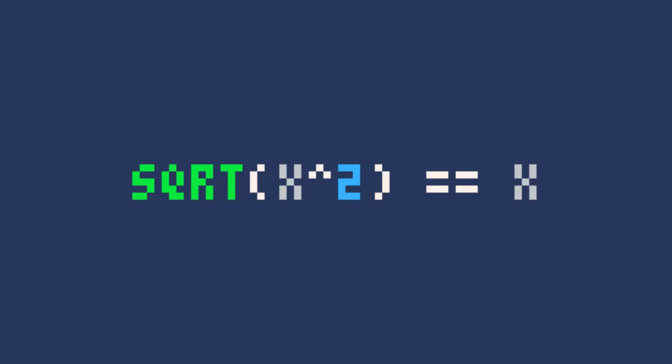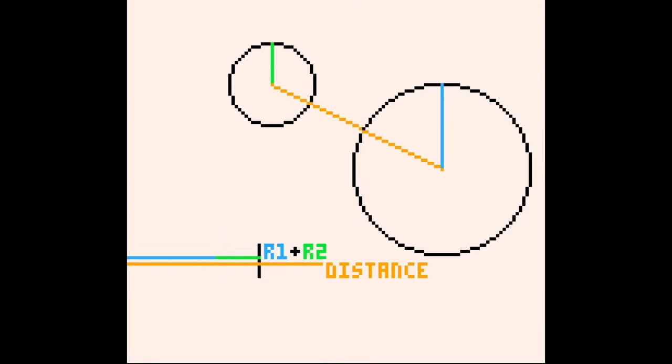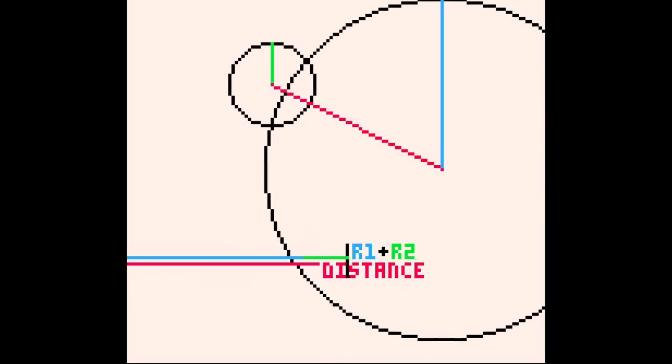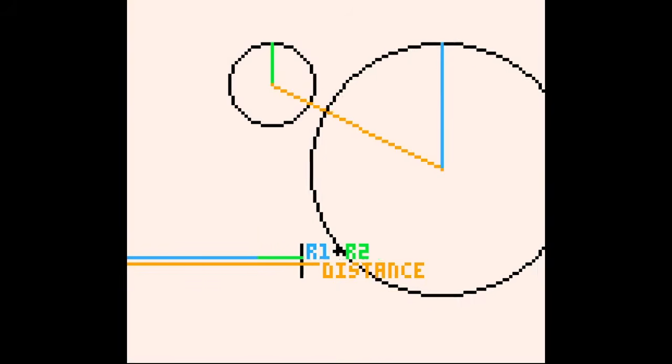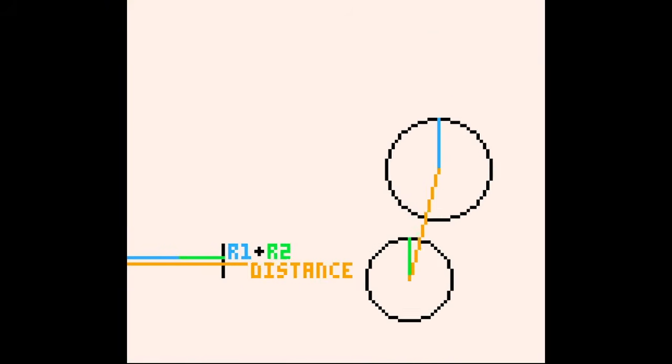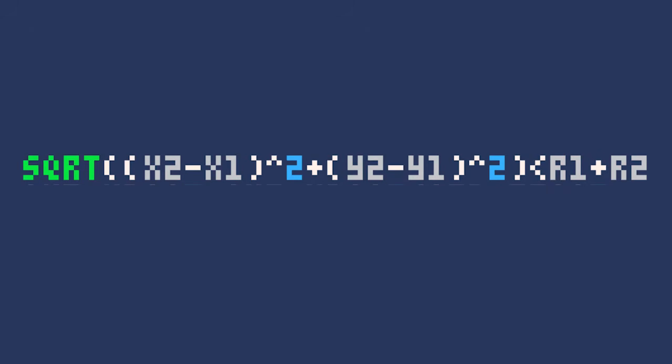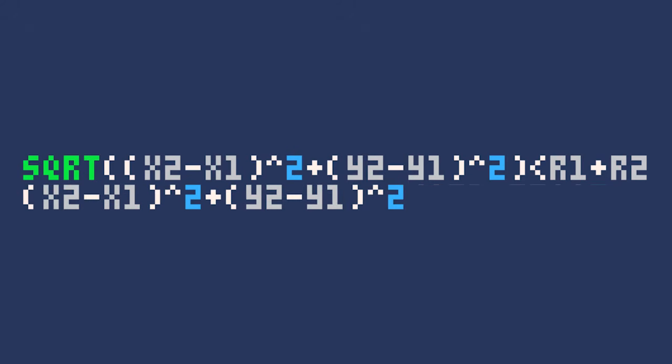Getting the square root of a number and squaring a number are inverse operations. We don't care about the actual number that represents the distance of these 2 points. We just want to know whether or not that distance would be less than the combined radii of the circles. We can use this knowledge to remove the square root operation from the left side of the check, and instead raise the right side of the check to the power of 2.